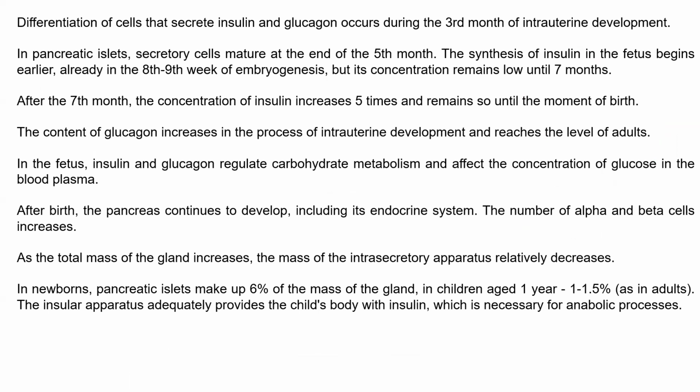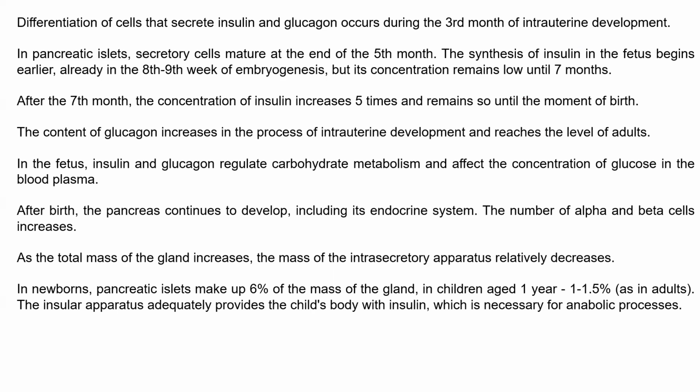Differentiation of cells that secrete insulin and glucagon occurs during the third month of intrauterine development. In the pancreatic islets, secretory cells mature at the end of 5 months. The synthesis of insulin in the fetus begins early, in the 8-9th week of embryogenesis, but its concentration remains low until 7 months. After 7 months, the concentration of insulin increases 5 times and remains so until the moment of birth.